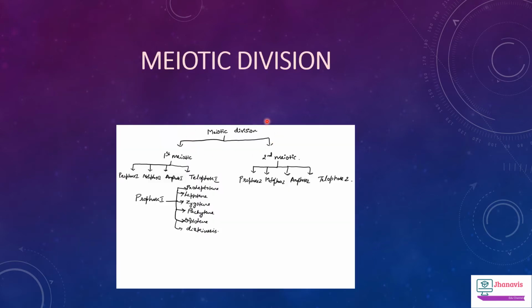The meiotic stage is divided into 2, the first meiotic division and the second meiotic division. The first meiotic division is further divided into 4, mainly prophase 1, metaphase 1, anaphase 1 and telophase 1, which I have already discussed in the earlier slides. Whereas prophase 1 is further divided into Proleptotene, Leptotene, Zygotene, Pachytene, Diplotene and Diakinesis. I will study what changes take place in each stage, where the cell goes from the first meiotic division to the second meiotic division.